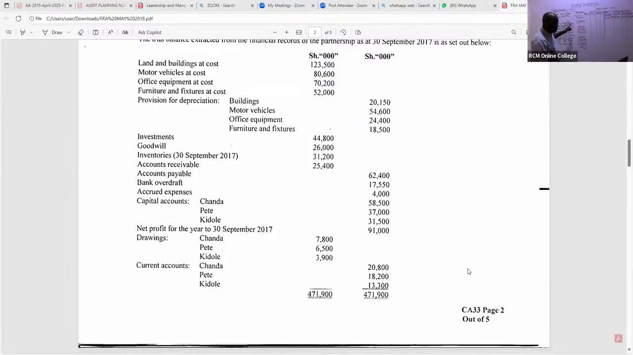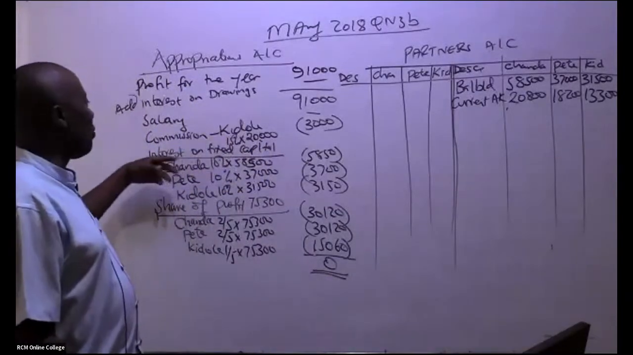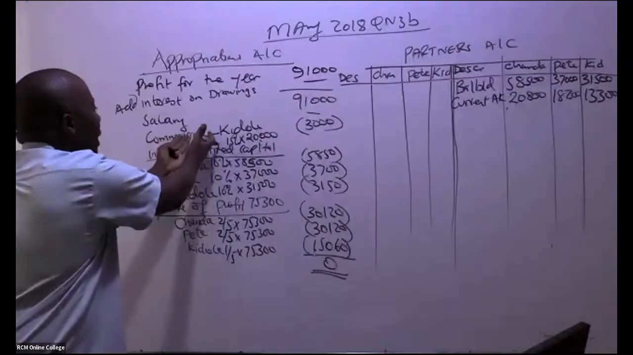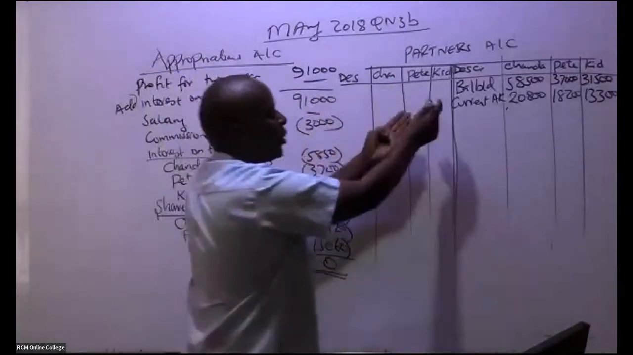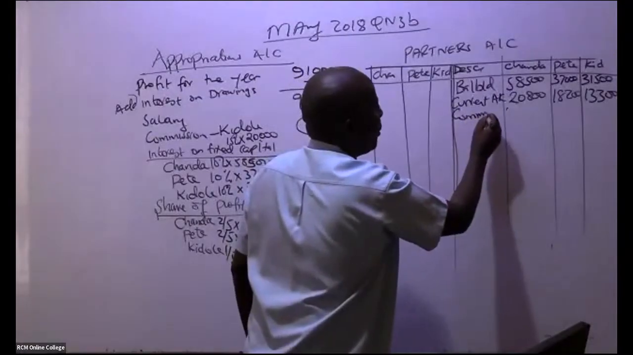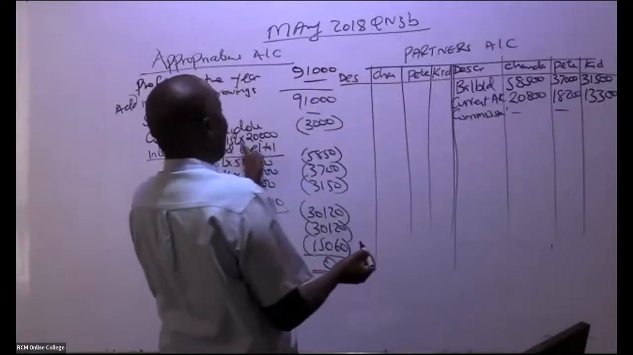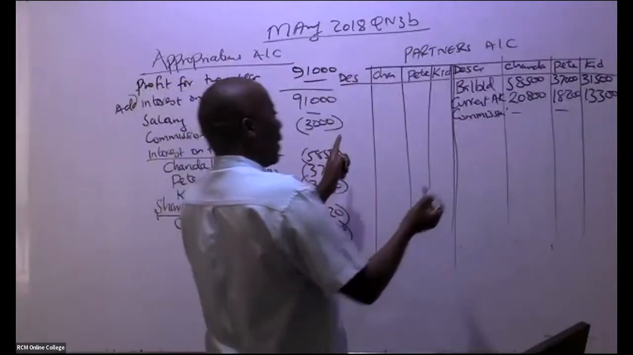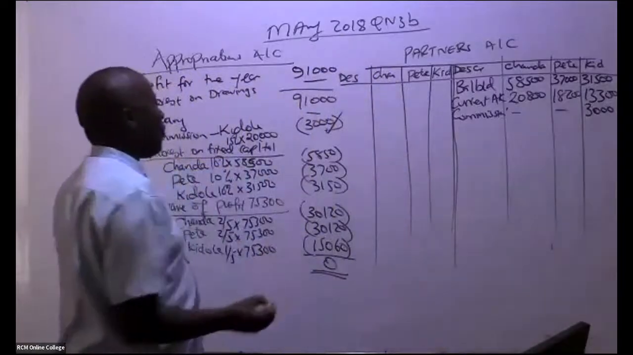We have our appropriations account here that I would want to rub. So this appropriation account will be able to see so many things. We have a partner who earned commission. So you credit his account. So this guy earned commission. And what is the name of this person? This guy is Kidole. The others are not getting anything. So Kidole is getting commission. Like that. So this, I've taken care of it.